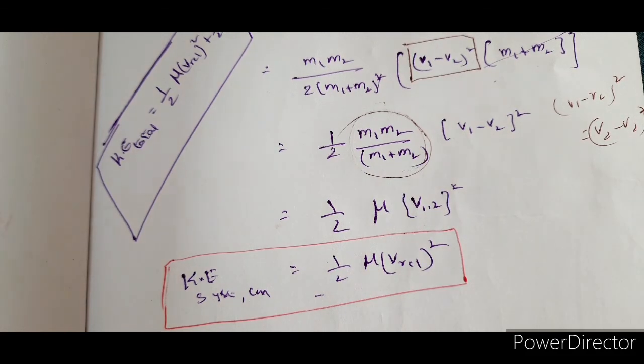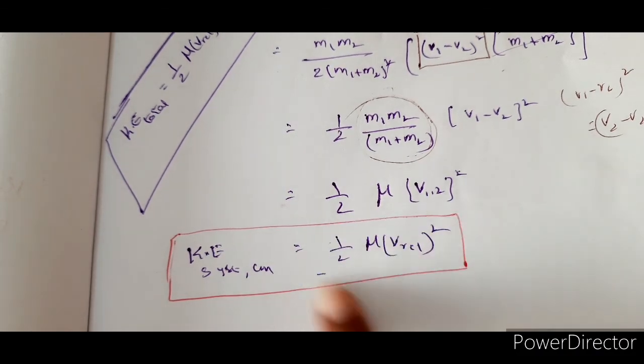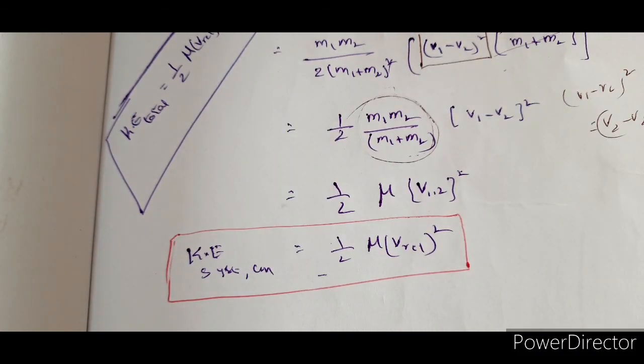Here though it is only a scalar quantity. Energy is a scalar quantity when you want to go with the analytical explanation of it. Therefore, kinetic energy of the system with respect to center of mass is not zero. It is not zero. Now when you talk about the total kinetic energy of the system, that is with respect to center of mass, the system's kinetic energy plus the kinetic energy of the center of mass itself.